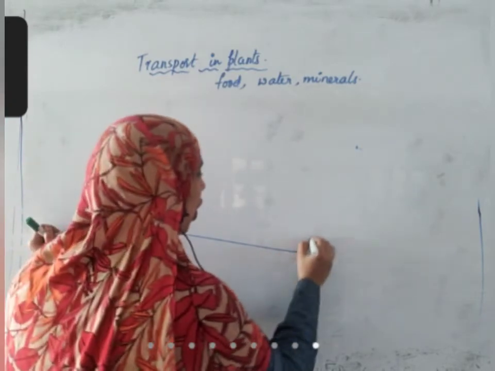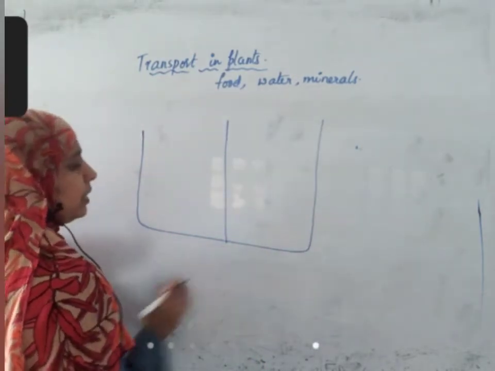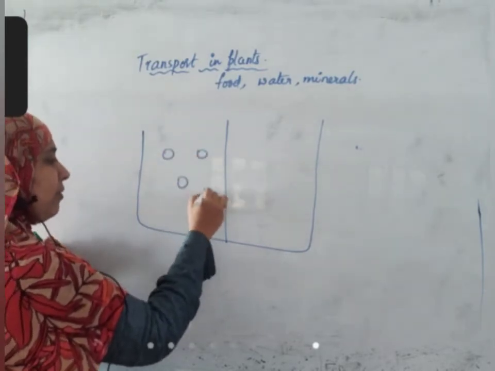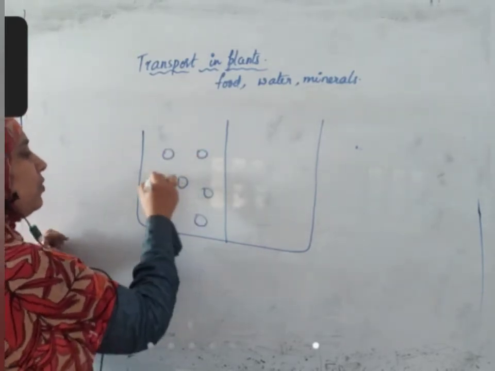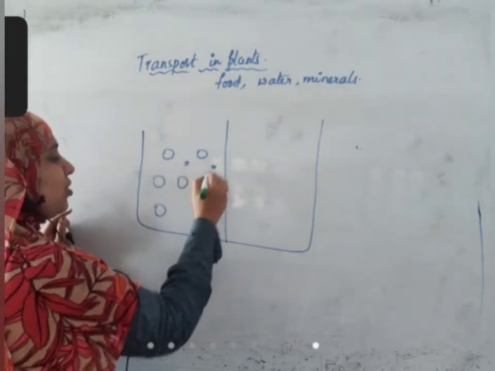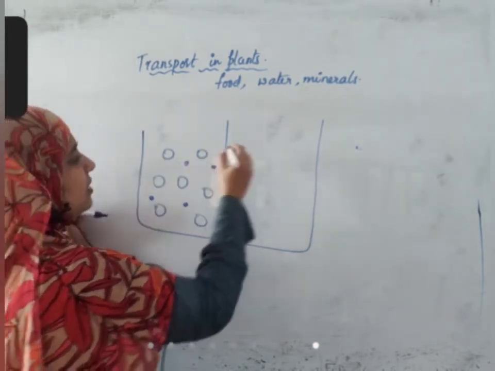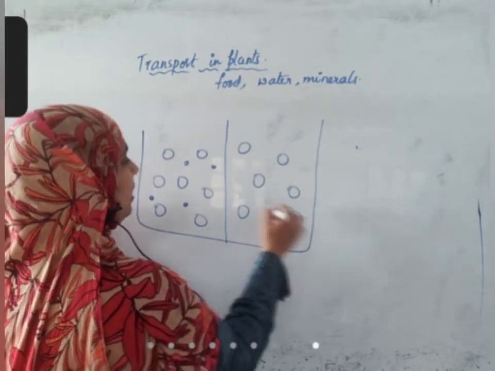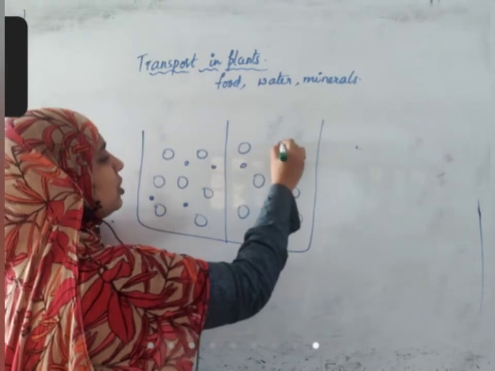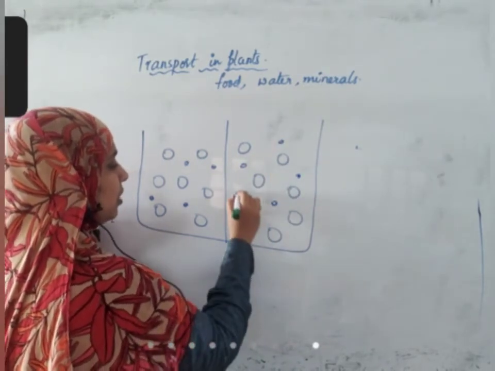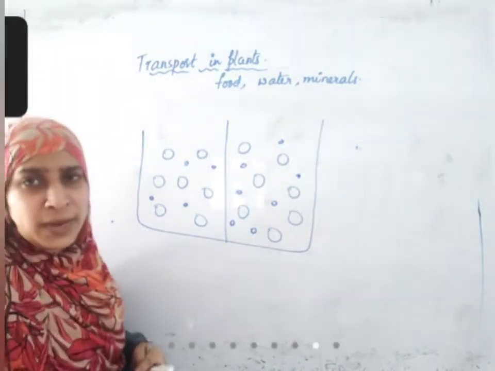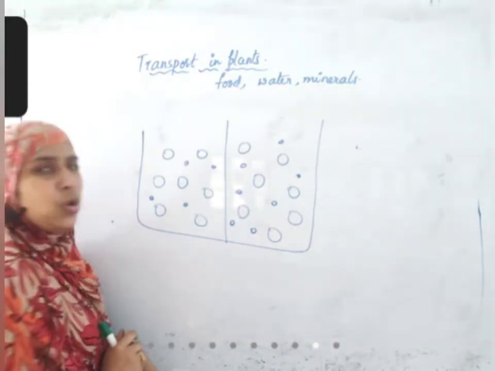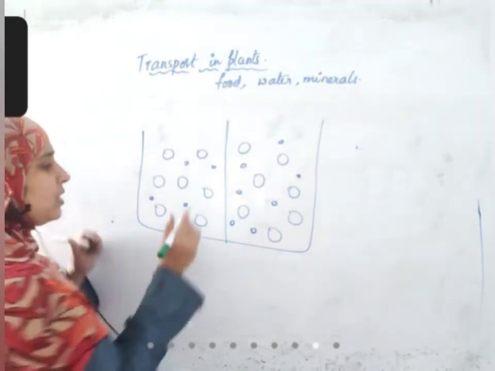Usually, all our body cells have a plasma membrane, and one cell may have a lower concentration of solutes. Another cell adjacent to it, separated by the plasma membrane, will have a higher concentration of solute in it. Now, according to normal diffusion, molecules should move from a high concentration region to a low concentration region. But here, what is happening?